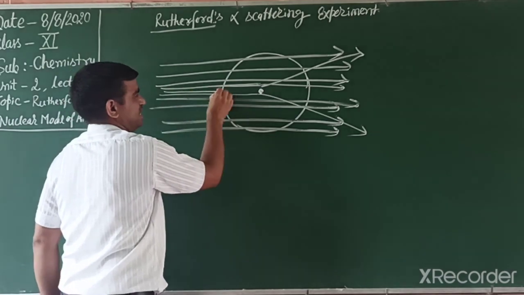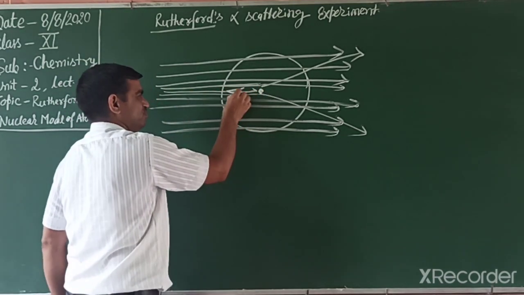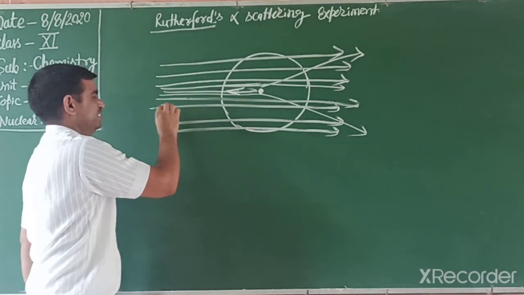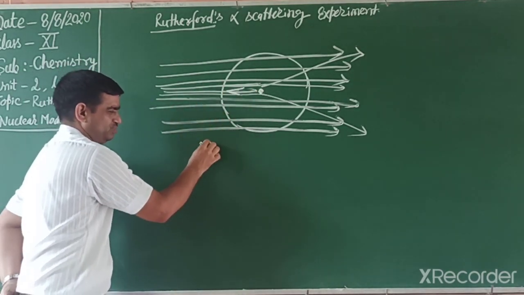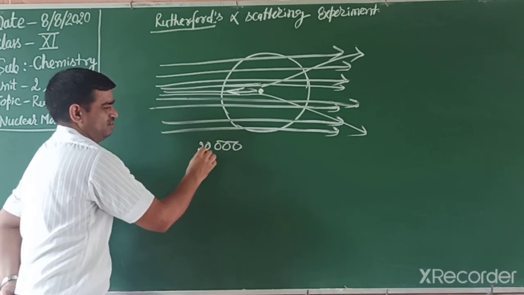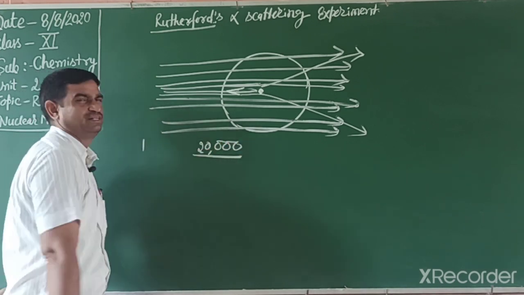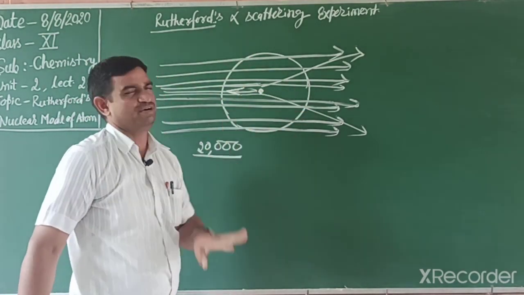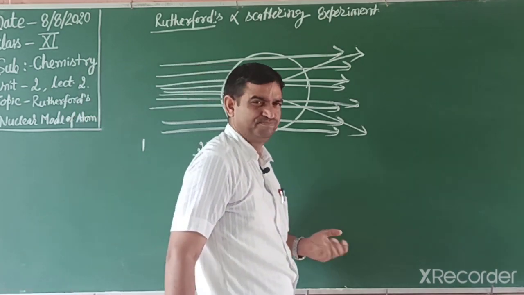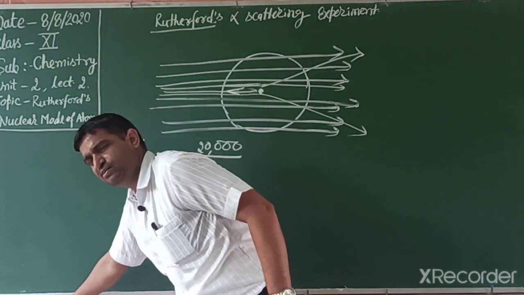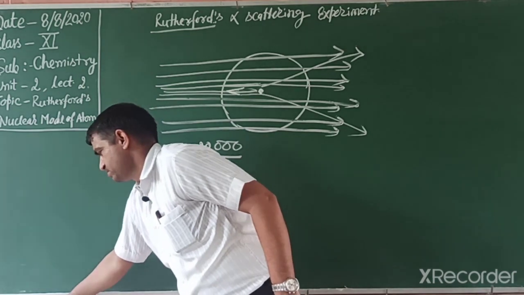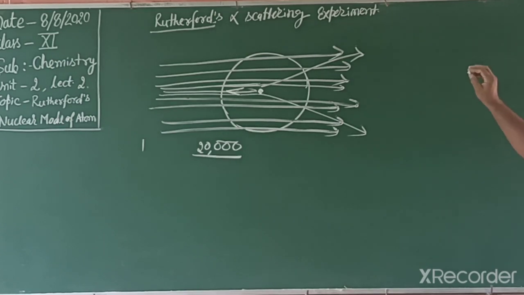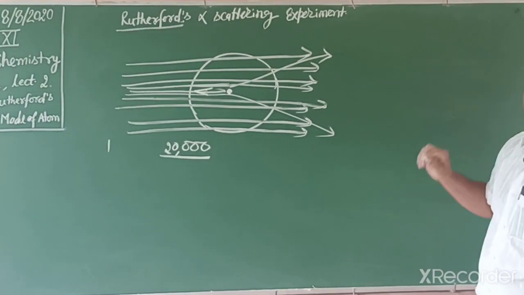When one or two particles hit directly, then they bounce back. Students, this one is at 180 degrees, bounce back. Out of 20,000 particles, one particle bounces back, and some are slightly deflected, and 90% is vacant. So he concluded the atom is not like the Thomson model. The atom is in this way a solar system model.